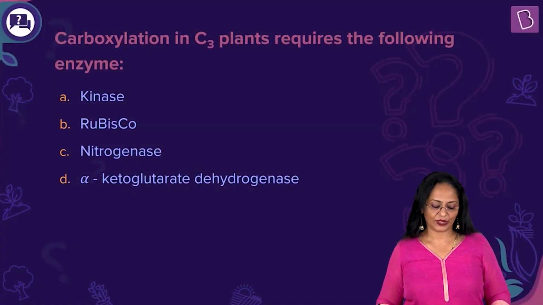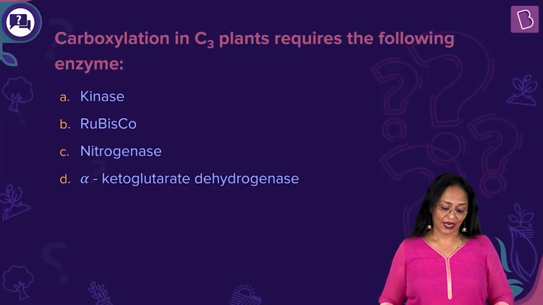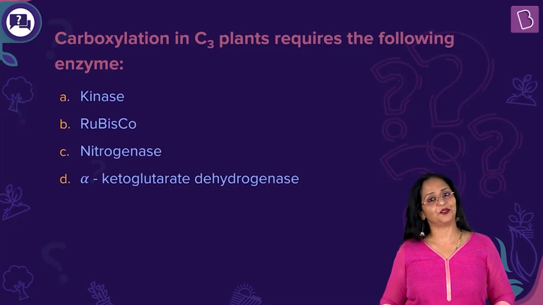Let us now look at this question. Carboxylation in C3 plants requires the following enzyme: kinase, rubisco, nitrogenase, alpha-ketoglutarate dehydrogenase.